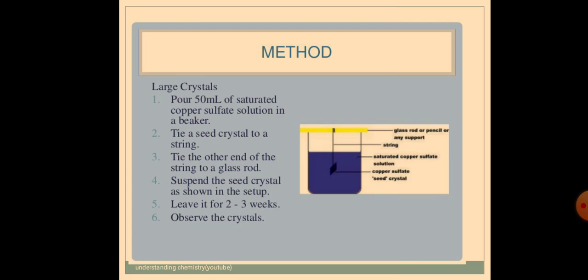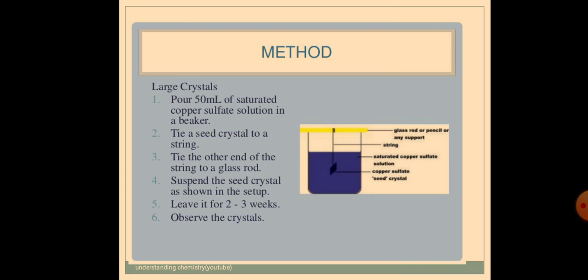Seeding is the process of inducing crystallization by adding a crystal of the pure substance to the saturated solution. So what have we taken? A saturated solution, in which we have added a crystal. Because of adding the crystal, what happens? Further crystallization has started, and this process we call seeding.